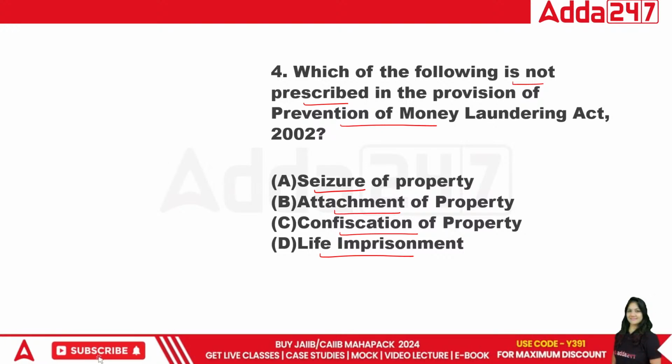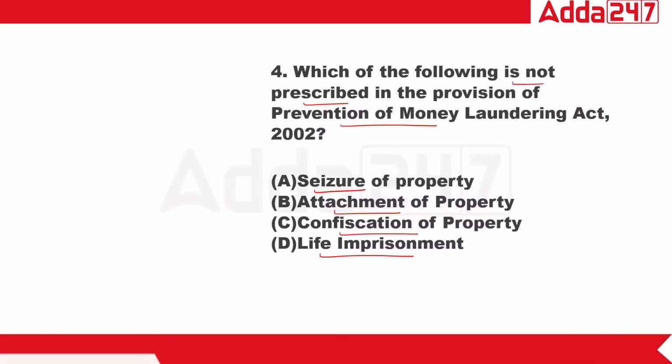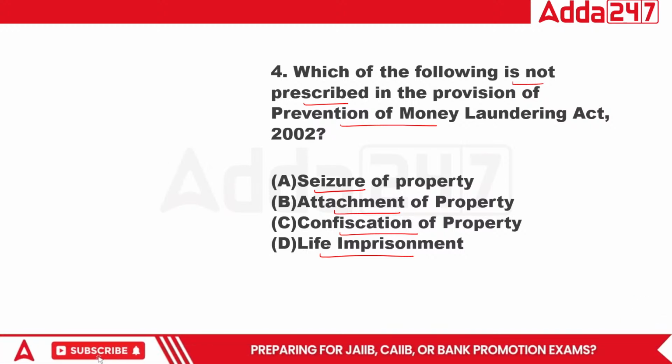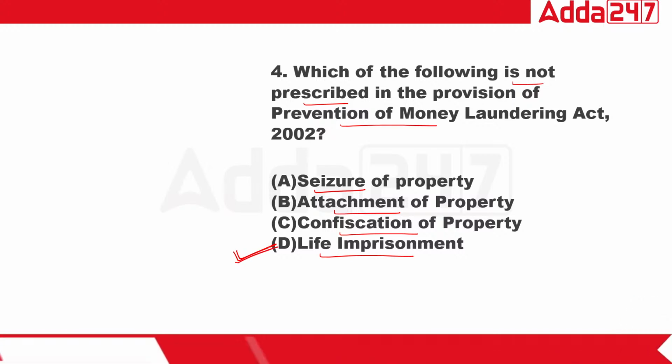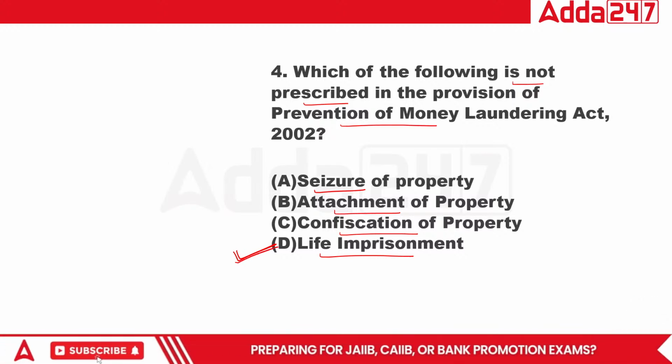See, in the Prevention of Money Laundering Act, we basically take the money that is illegally held. So in that case, life imprisonment is not included in this one. So for the fourth one, D will be the right answer here.